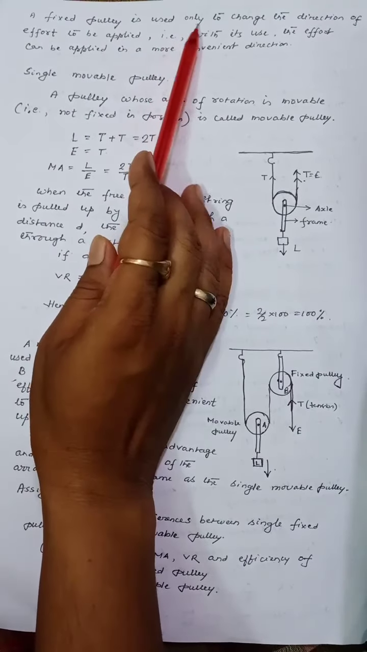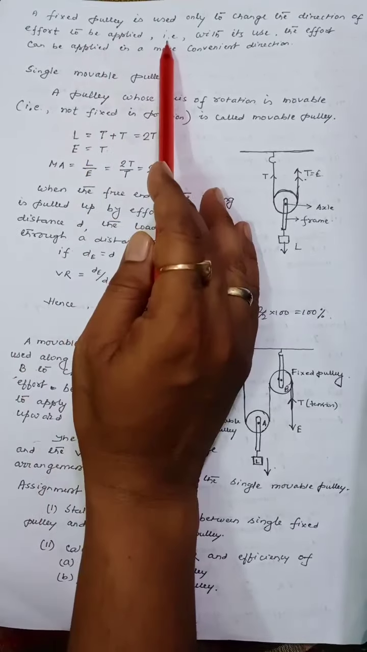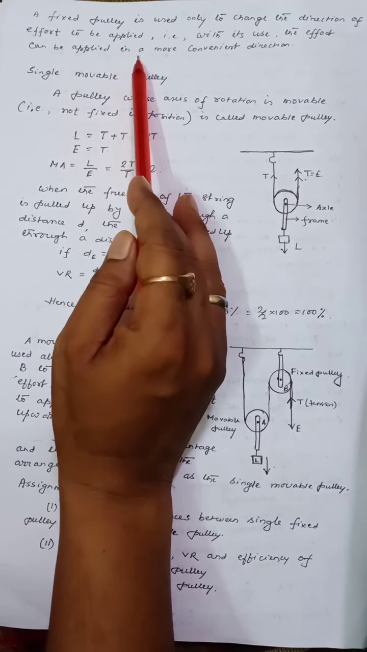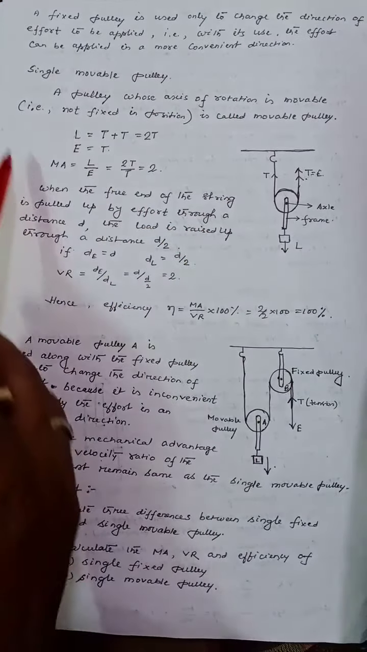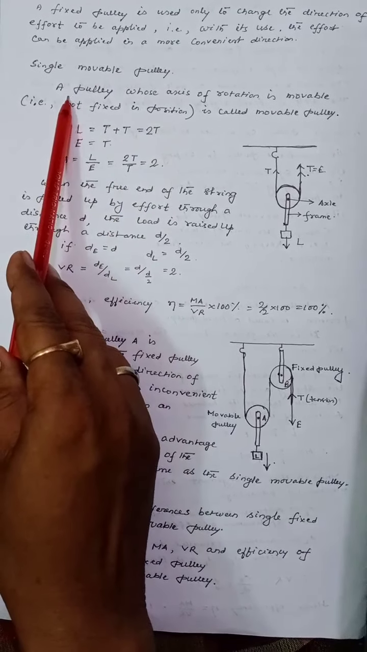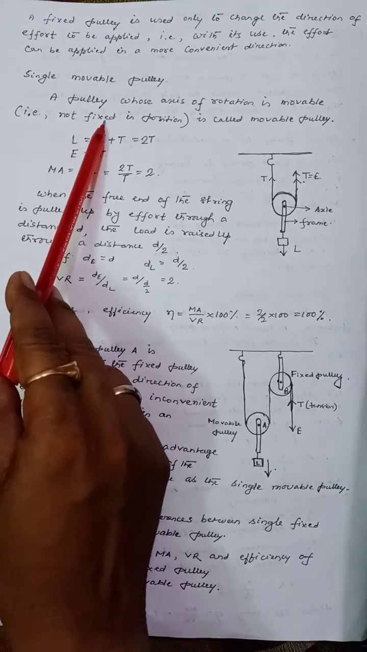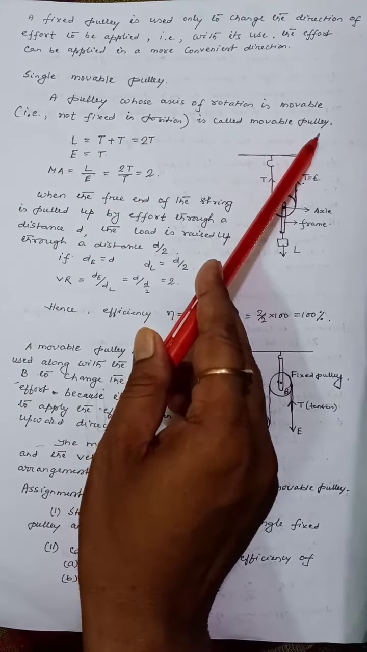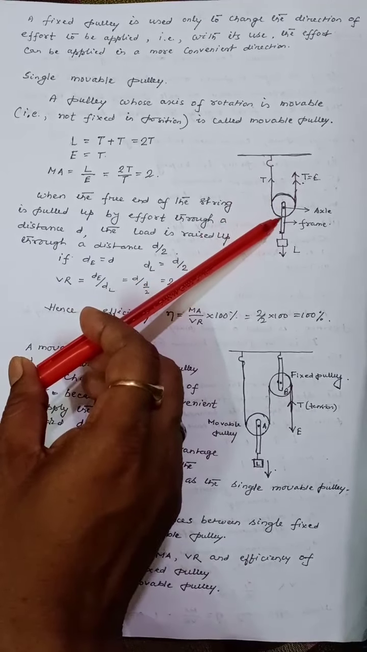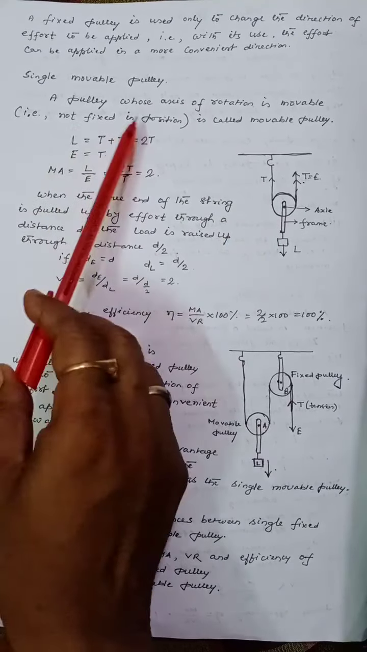Fixed pulley is used only to change the direction of effort to be applied. That is, with its use the effort can be applied in a more convenient direction. Now let us discuss about single movable pulley. A pulley whose axis of rotation is movable, that is not fixed in position, is called movable pulley. For example, in this diagram, when we pull this string up, then this axle, pulley, load all rises upward.